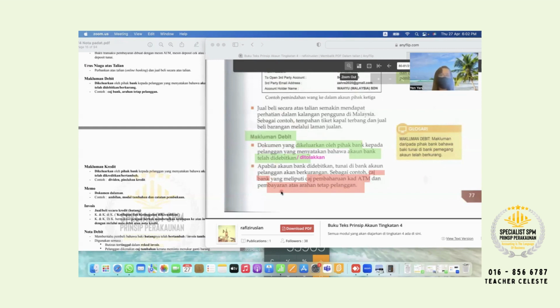They might love to come out in paper one. Some things they will ask you: makluman debit, apa fungsinya, apa kegunaannya. So you have to know: account bank telah ditolakkan, dikeluarkan oleh bank. Okay, so please put the style here. Makluman debit. Okay, next, continue.